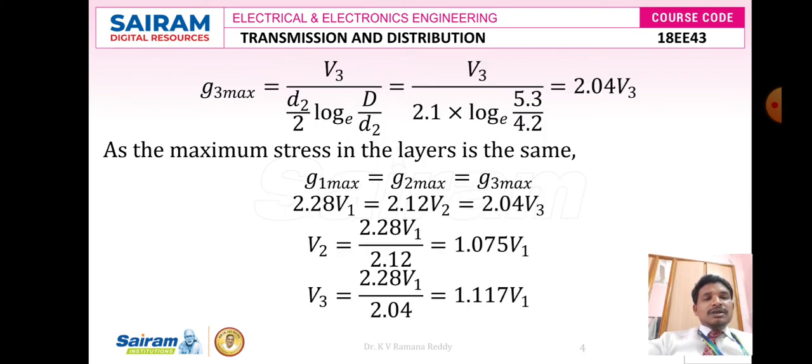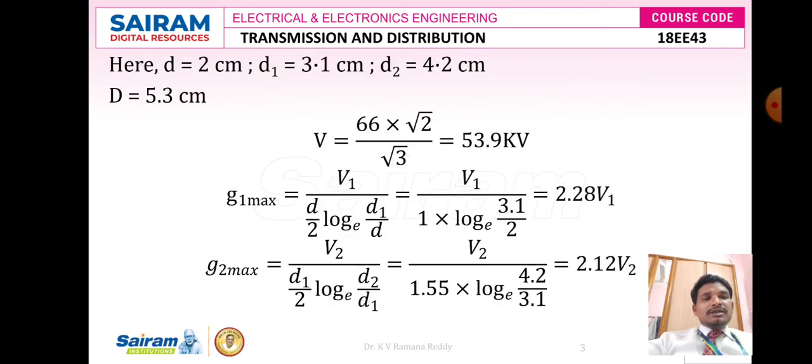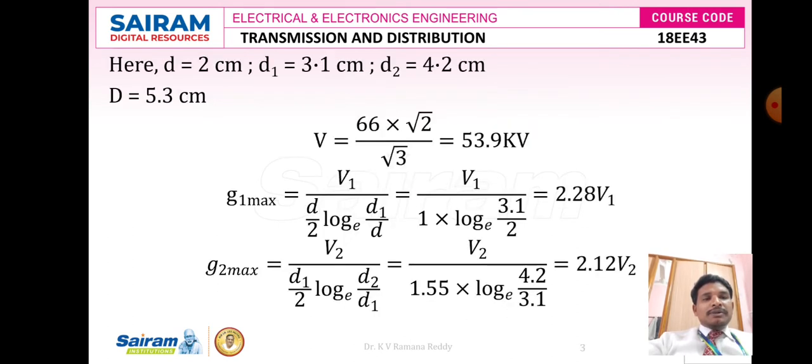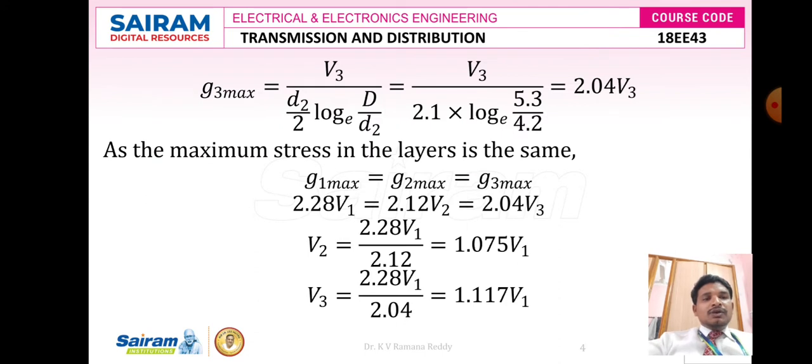Similarly, G3 maximum is equal to V3 divided by D2 by 2 into log of base e of capital D divided by d2. Again we substitute the values: V3 divided by 4.2 divided by 2 into log of base e of capital D value 5.3 divided by D2 4.2. After simplification, V3 divided by 2.1 into log of base e of 5.3 divided by 4.2, we got the answer 2.04 V3.